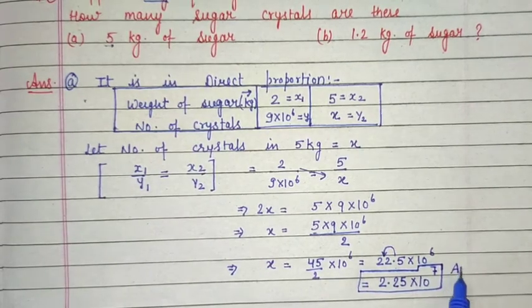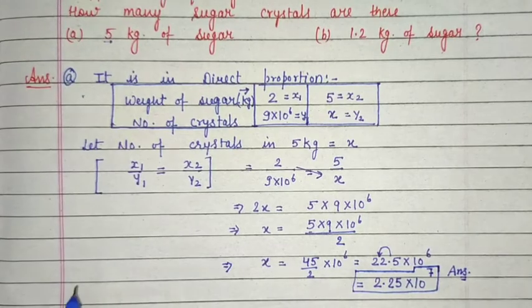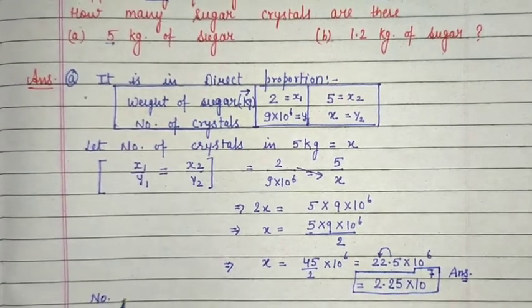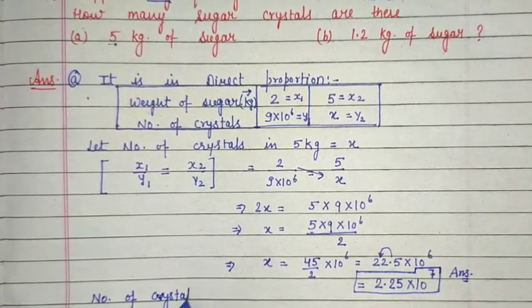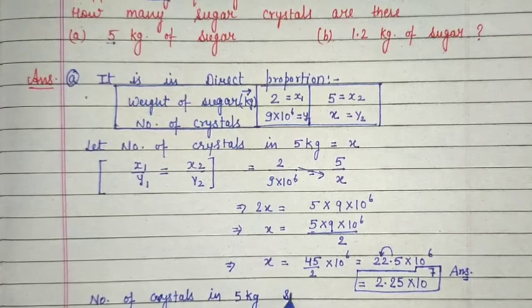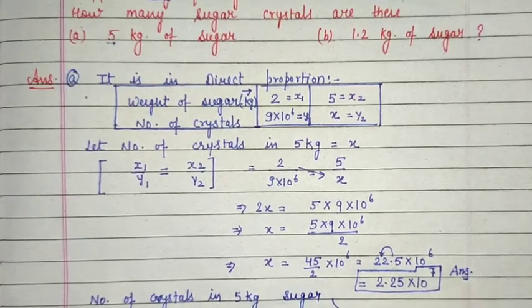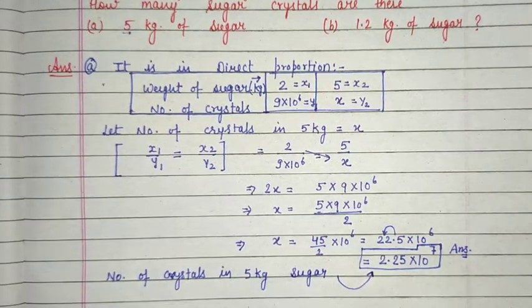This is your answer. Okay, so here you can write number of crystals in 5 kilogram sugar is equals to 2.25 into 10 raised to power 7. Now move to the B part.